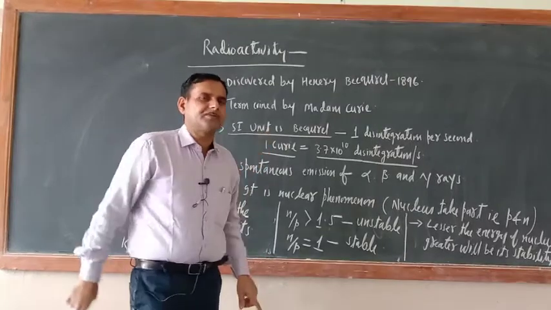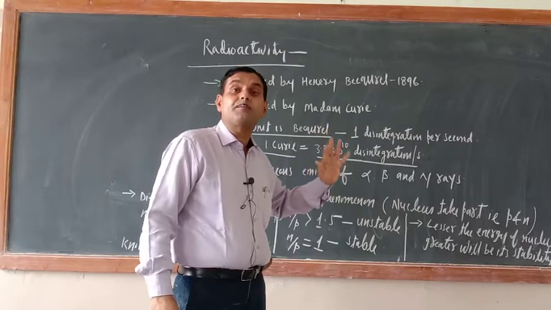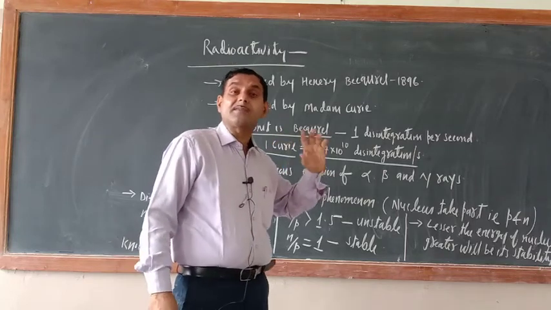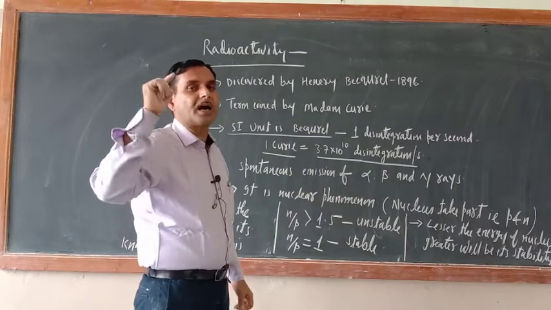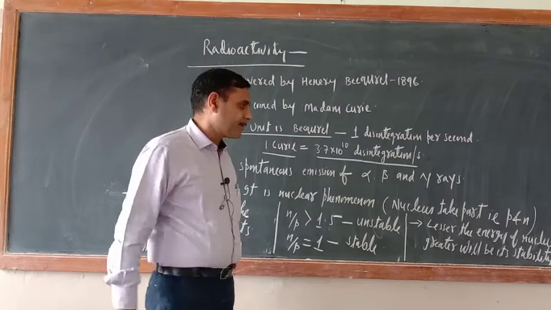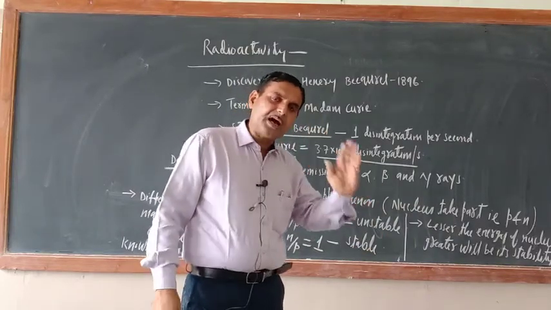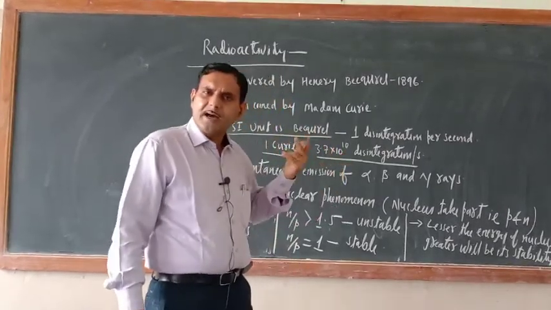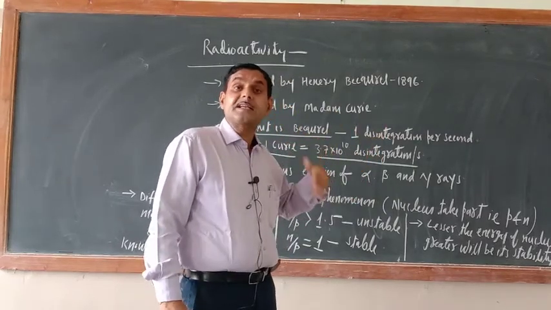Actually, what is radioactivity? Radioactivity is nothing but the spontaneous emission of alpha, beta and gamma rays from the nucleus of an unstable atom. Just try to understand: spontaneous emission of alpha, beta and gamma rays. The question arises here: what kind of atoms should be considered unstable, and what kind of atoms should be considered stable?